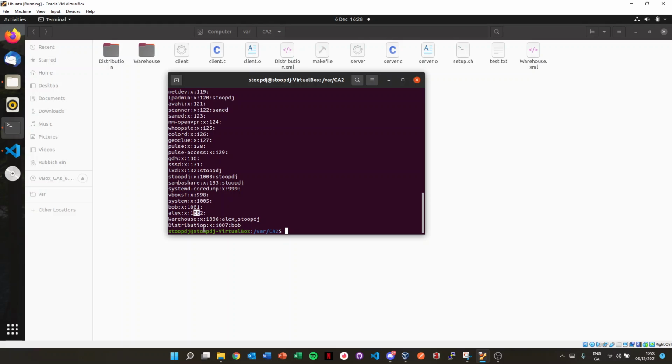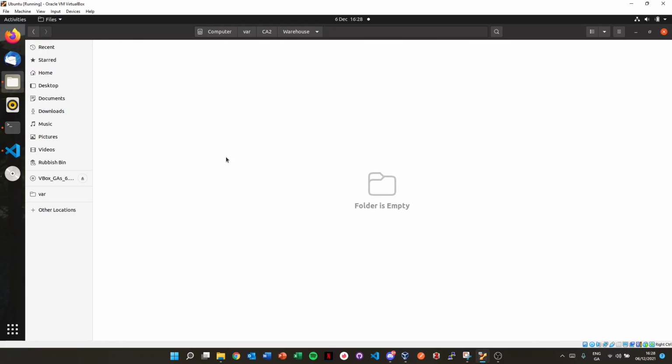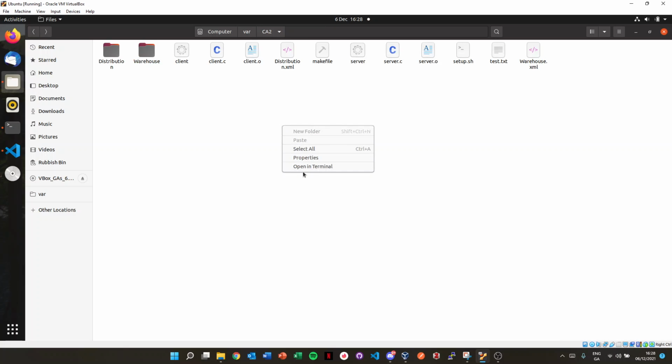Bob only has permission to access the distribution folder, and Alex and DJ have permission to access the warehouse folder. That means Bob cannot transfer to warehouse, and Alex or DJ cannot transfer to distribution. If we go inside our warehouse folder, there's nothing. It's an empty folder at the moment because nobody has transferred anything to it.